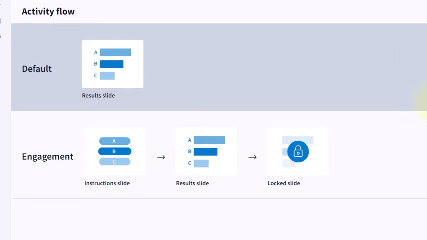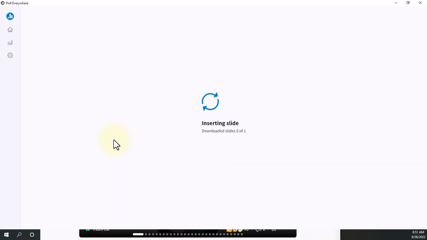And on certain polling questions, they're going to ask you how you want your activity flow to be presented. So you can go with the default where the question is up there and the answers come in as students respond, or you can give the multiple choice question and then move to a new slide to show the results, and then move on to lock the slide. I'm just going to go with the default, and then I'm going to press insert.